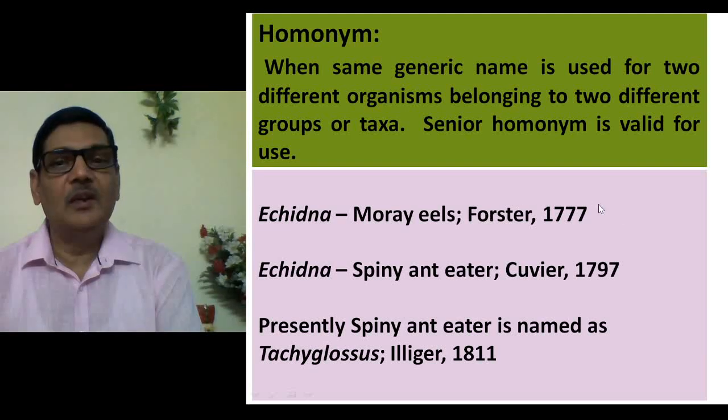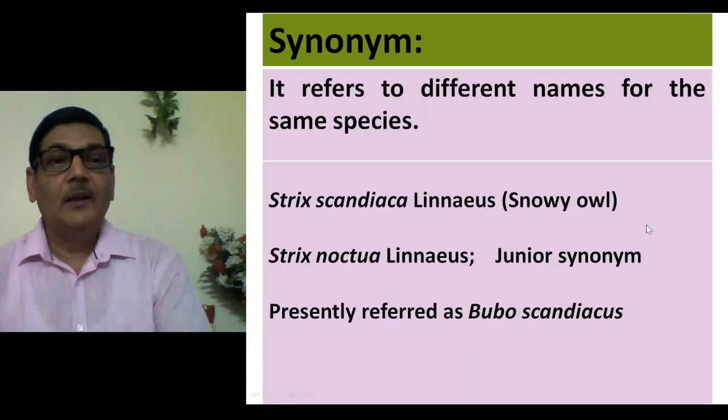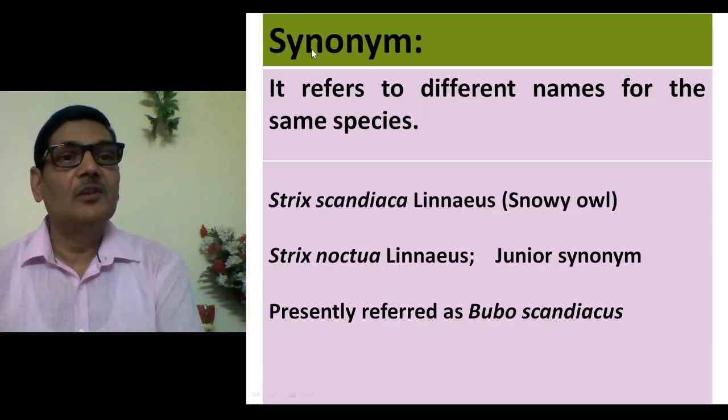So this is the meaning of homonym, that is when two different animals which belong to two different groups are given same generic name. In such conditions, the first one is actually retained and the second one will be given a different name. Then see, the third term is synonym.